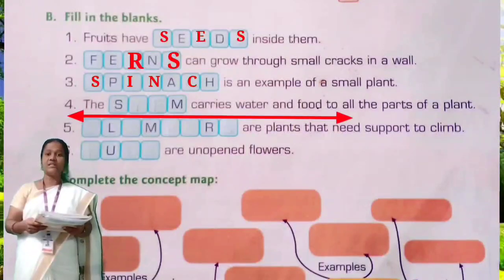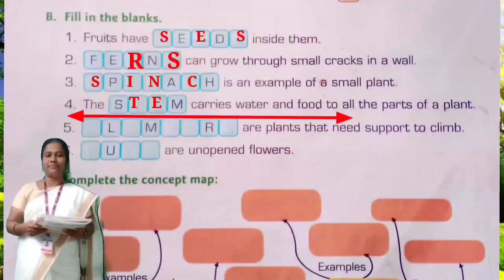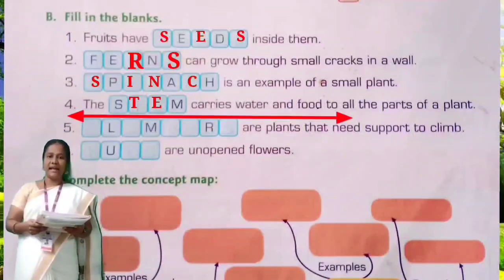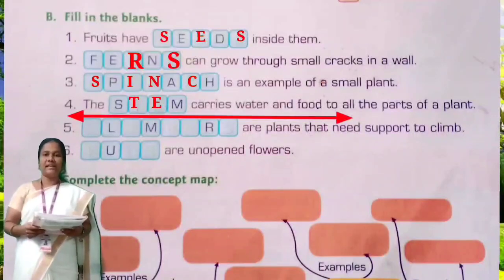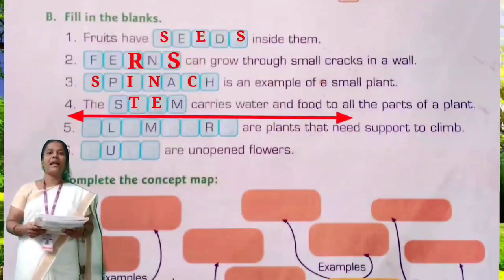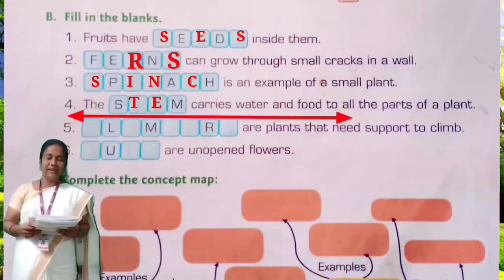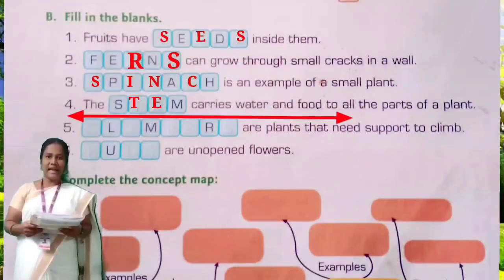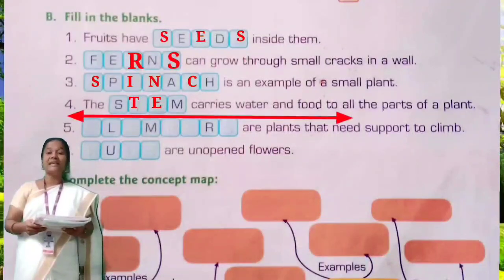The dash carries water and food to all the parts of a plant. Stem. S-T-E-M. Stem. Repeat the spelling, children. S-T-E-M. Stem. Repeat the spelling. S-T-E-M. Stem. The dash carries water and food to all the parts of a plant.